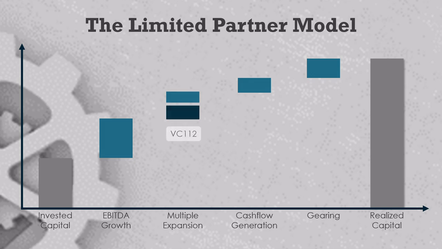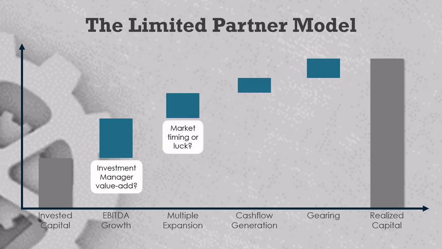The mathematics behind these value drivers are not difficult, but we can't assume that the LP makes such distinctions. Quite often, researchers will attribute 100% of EBITDA growth to investment manager skill or GP value add, and 100% of multiple expansion to broader market forces or luck. Sadly, this lazy interpretation occurs even in the academic literature, so all else being equal, it is generally better for the GP if more value lands in EBITDA growth and less lands in multiple expansion.